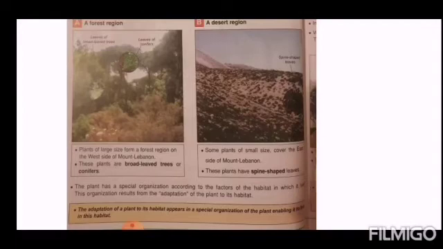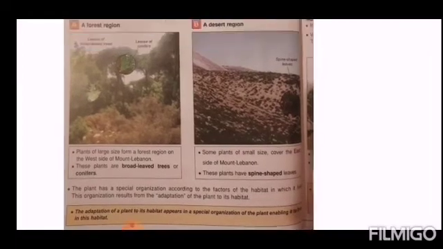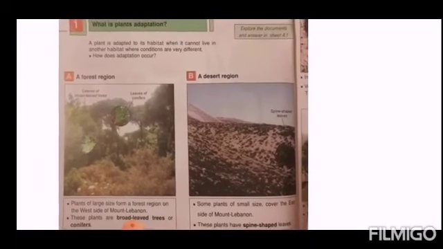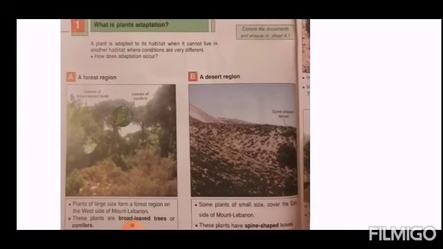So what do I mean by adaptation of a plant? A plant is adapted to live in its habitat when it cannot live in another habitat. For example, the cactus is adapted to live in the hot desert, so it can't live outside this desert.